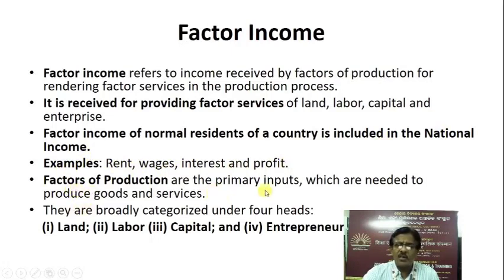Factors of production are the primary inputs which are needed to produce goods and services. They are broadly categorized under 4 heads: land, labor, capital and entrepreneur. And these 4 factors of production get the factor payment for their factor services in the production process in the form of rent, wage, interest and profit. This factor income of normal residents of a country is included in national income.